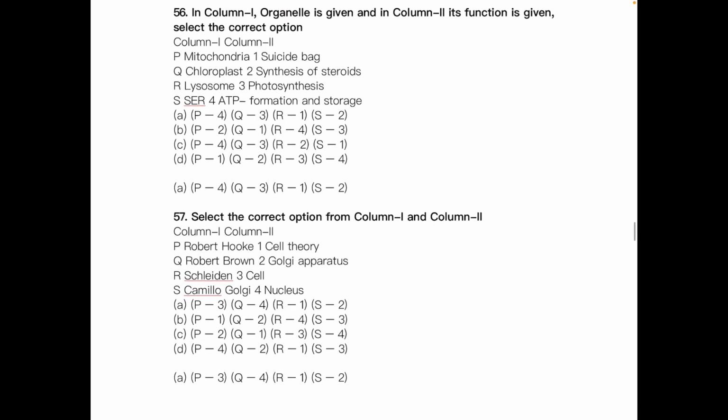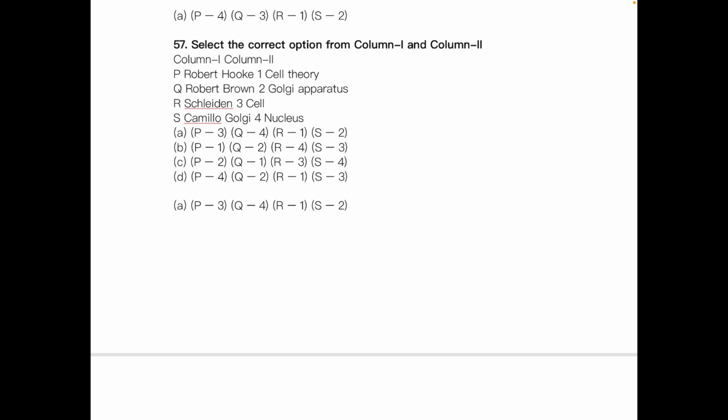Next question, column 1 and column 2. Column 1 contains Robert Hooke, Robert Brown, Schleiden and Camillo Golgi. Column 2 contains cell theory, Golgi apparatus, cell and nucleus. Robert Hooke discovered cell, so P3. Robert Brown discovered nucleus, so Q4. Schleiden proposed the cell theory, so R1. Camillo Golgi discovered Golgi apparatus, that is S2. So option A is correct, P3 Q4 R1 S2.